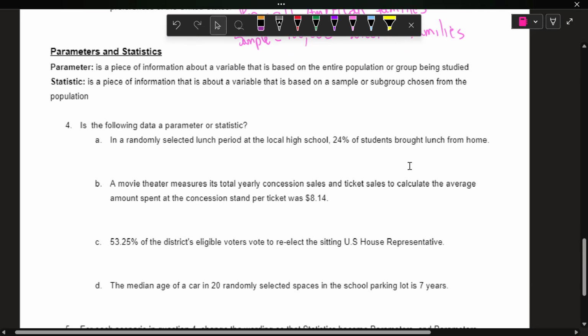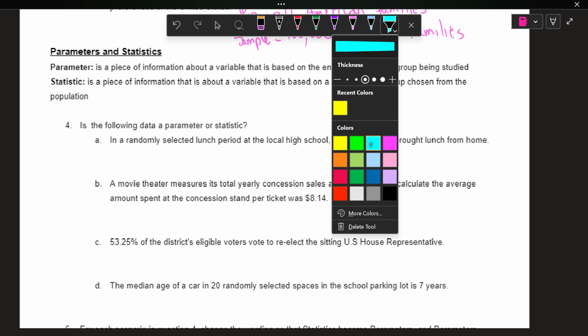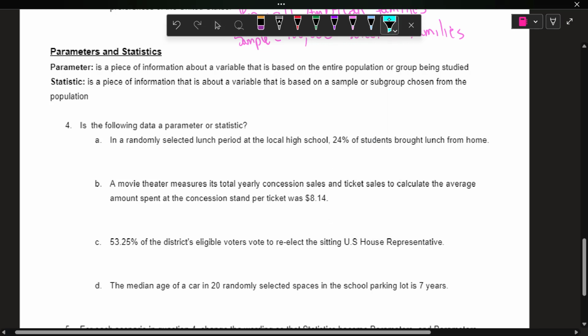Now that information from them would be a parameter and a statistic. So a parameter, let's use a different color here, is a piece of information about a variable that is based on the entire population.